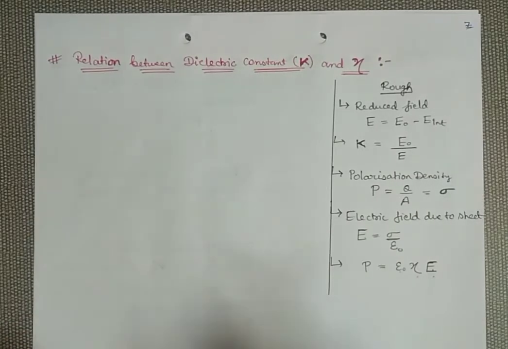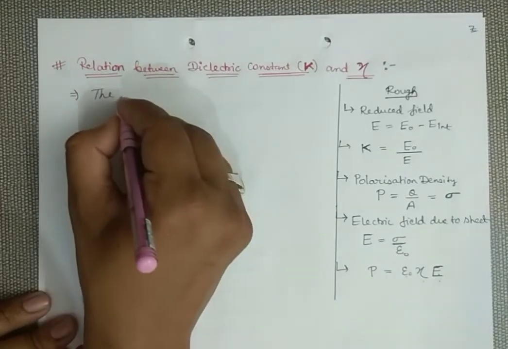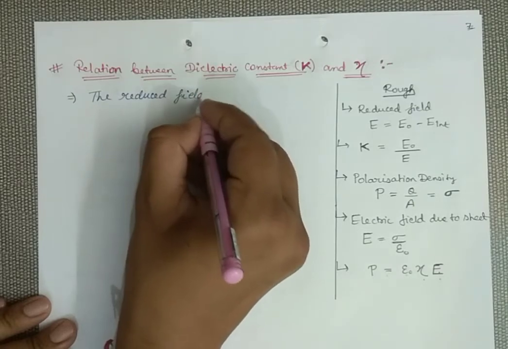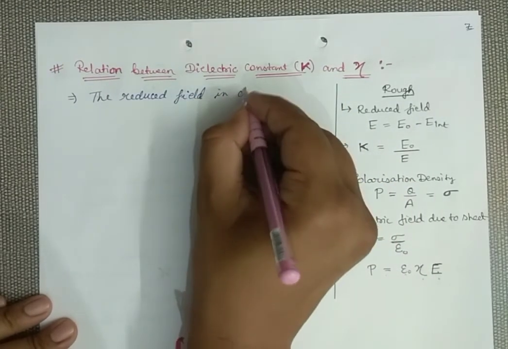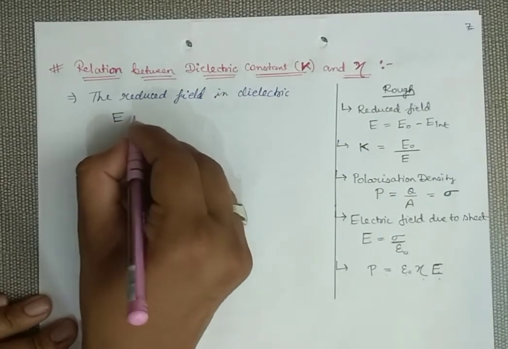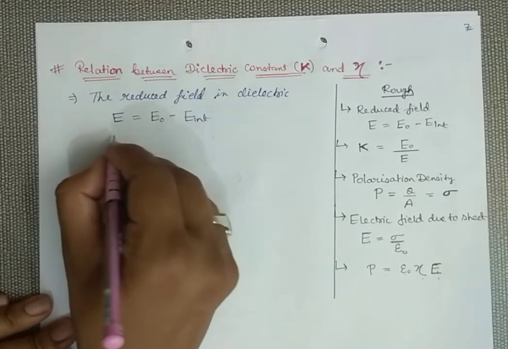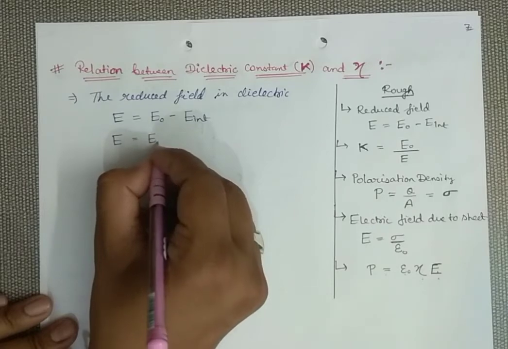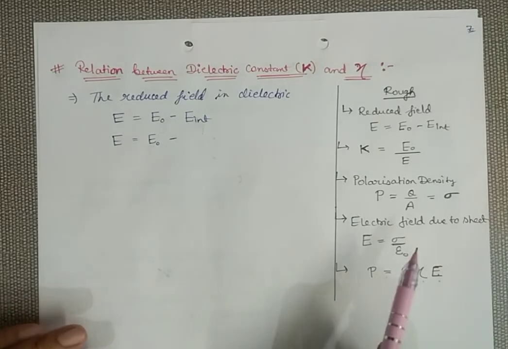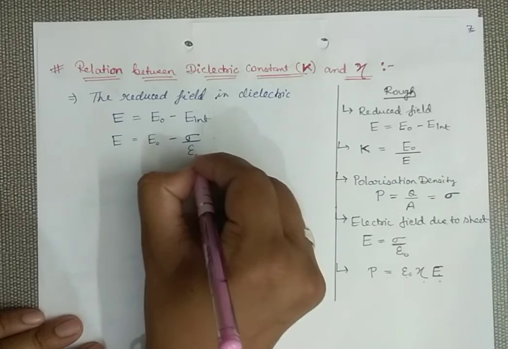So let's begin. We have seen the reduced field in the dielectric, that is E equals E naught minus E internal. Now instead of this internal field, we can write sigma by epsilon naught.